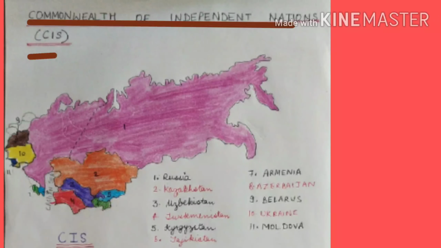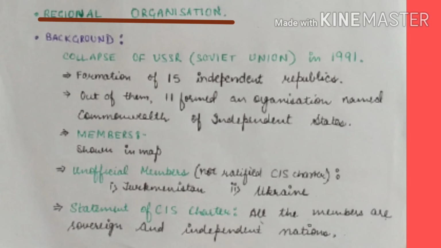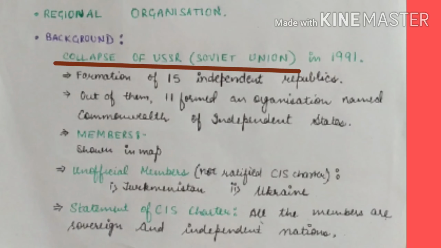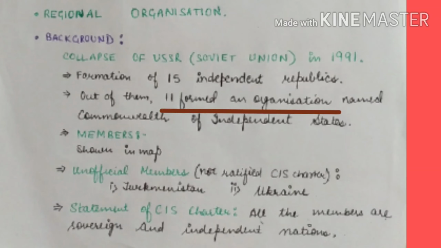Now, I would like to discuss a very small topic, that is Commonwealth of Independent Nations. What is Commonwealth of Independent Nations? It is a regional organization that was formed in 1991 after the collapse of USSR, also called as Soviet Union. Actually, 15 independent republics were formed after its collapse and 11 of them formed this organization.